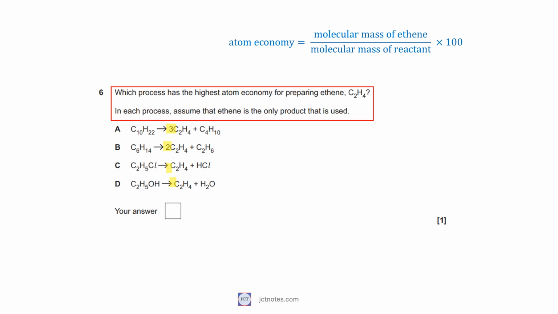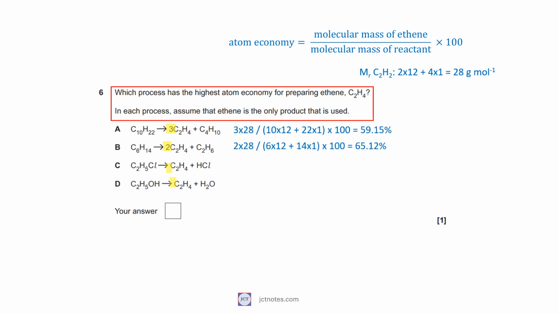The molecular mass of ethene is 28 grams per mole. And we can calculate that the atom economy for A is 59.15%, for B is 65.12%, C is 43.41% and D is 60.86%. The highest number is 65.12% for reaction B. The answer is B.